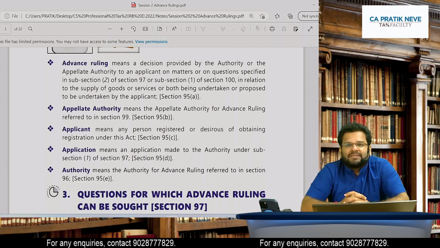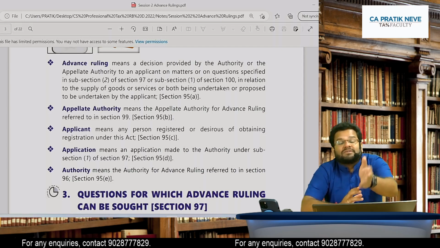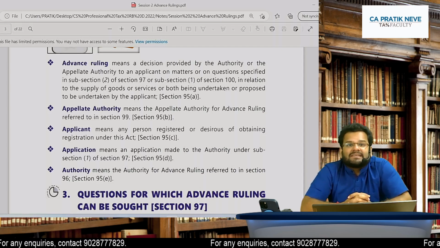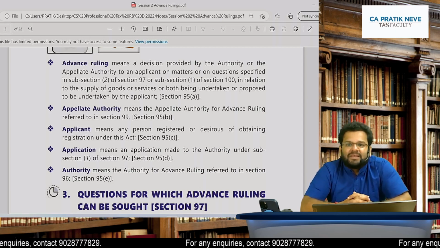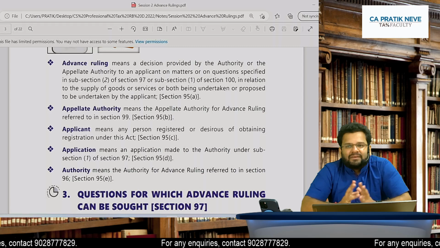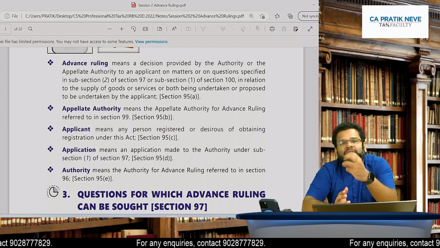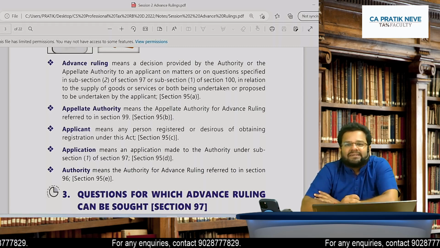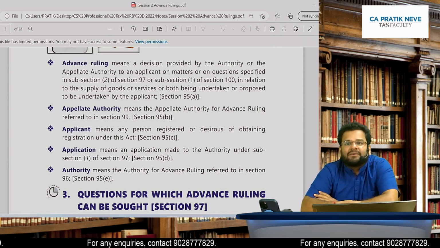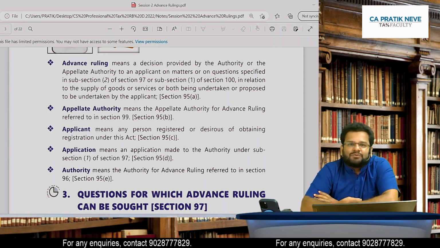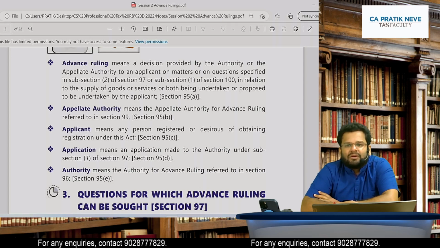Yes, best judgment assessment for unregistered persons. Very good. And 64, lastly, was for summary assessment. And 65 was general audit. General audit means that audit which is carried out by GST officers themselves. And 66, special audit. Okay, wonderful.